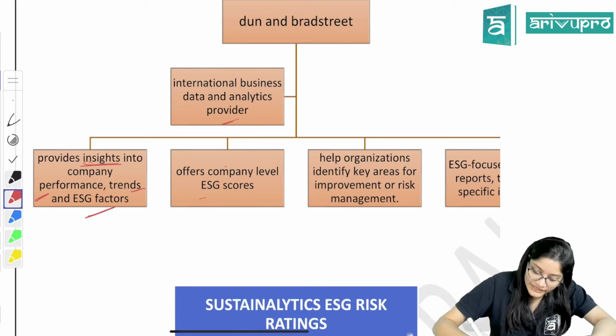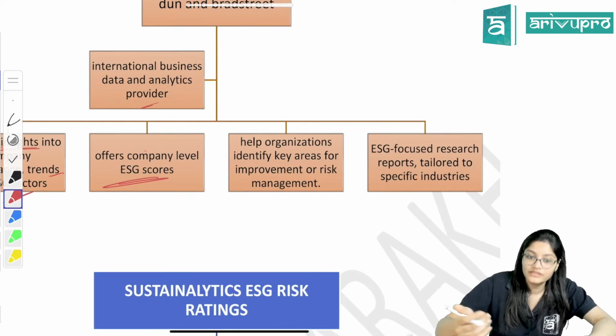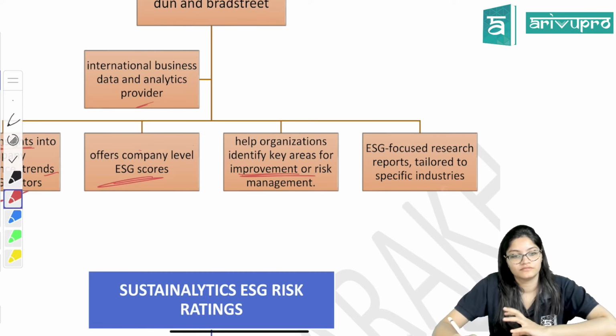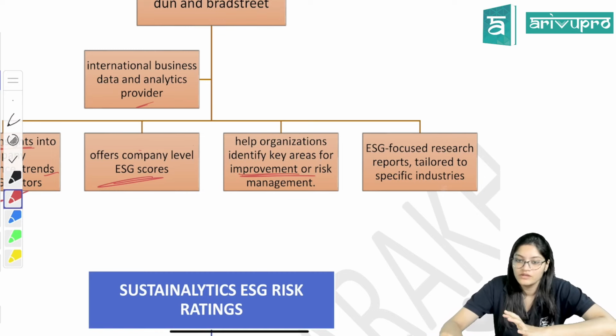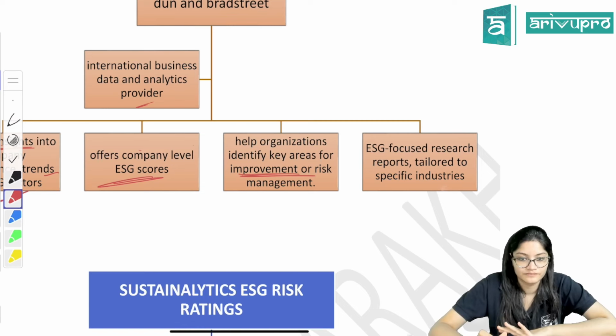It offers company level ESG scores. They will give the scores. Plus, they will help the organization with improvements also: what important areas should be improved, where the risks are, how to manage the risk. So they give recommendations also.